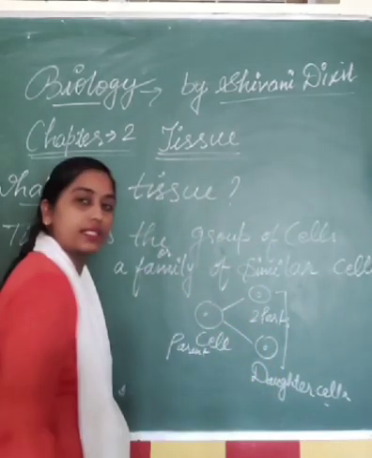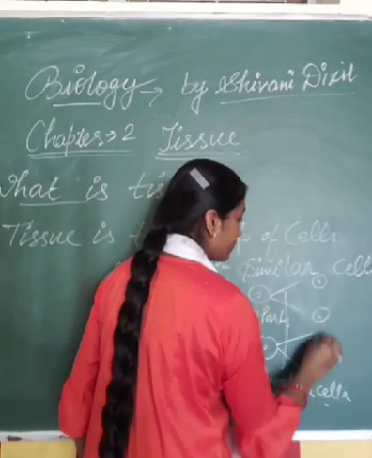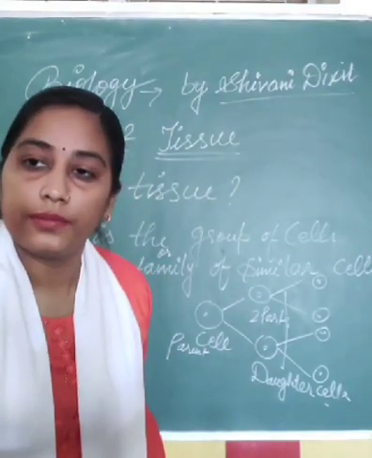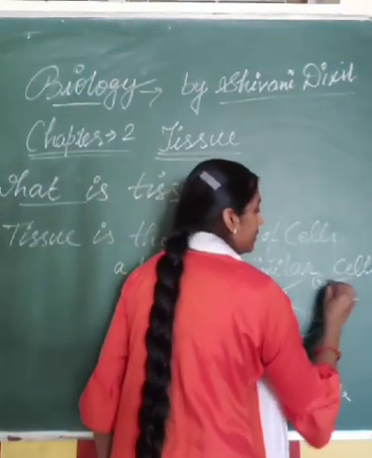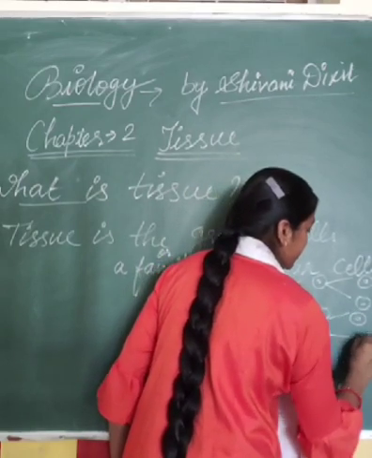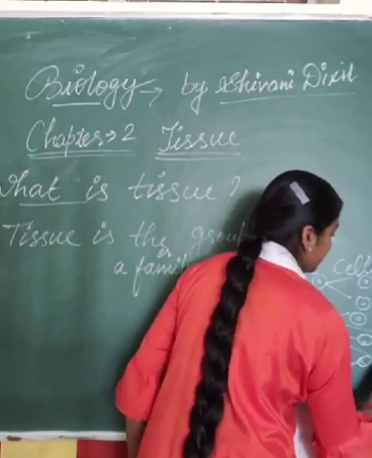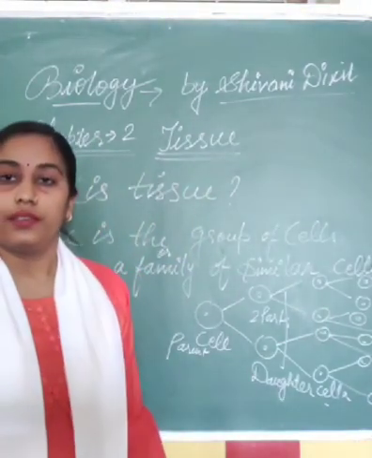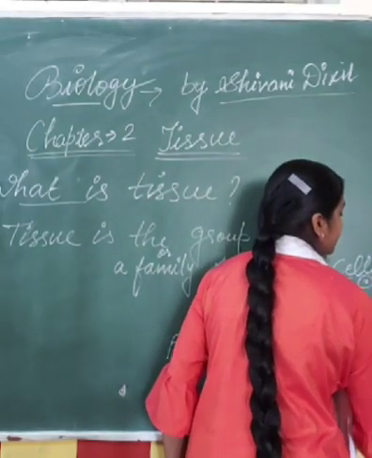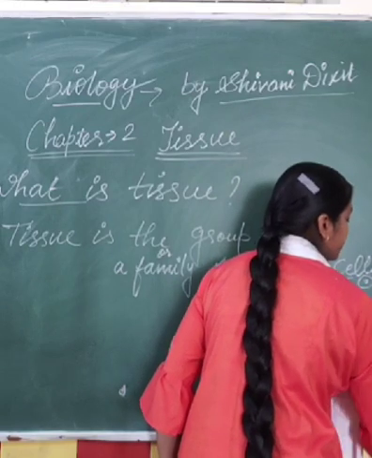When these daughter cells are further divided into their own daughter cells, and again we follow this, they again get divided into two, and at last there are a number of daughter cells in a group.